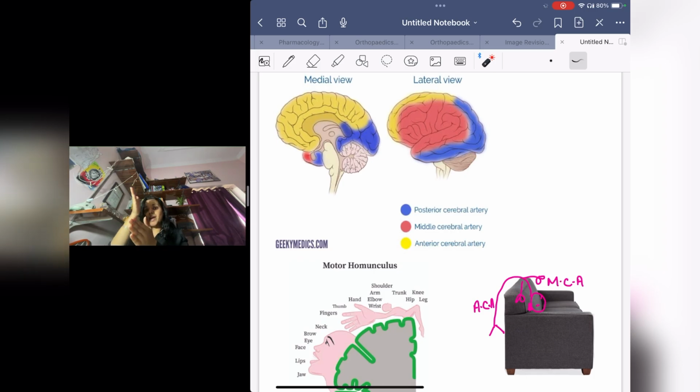And if we cut the brain from the middle part and divide it into two parts, the medial section will be supplied by the anterior cerebral artery.